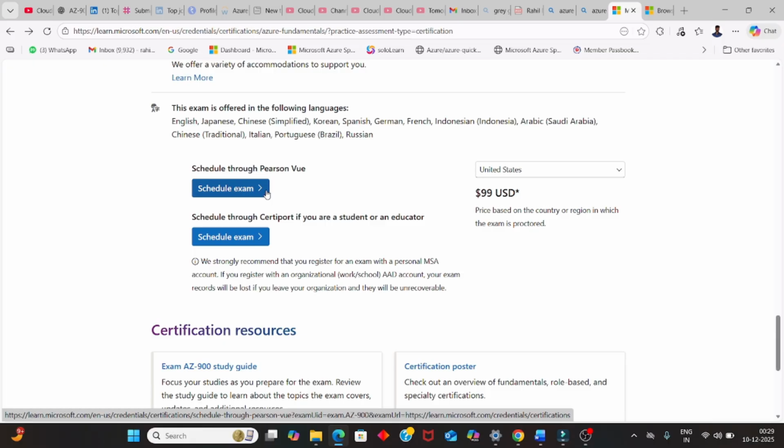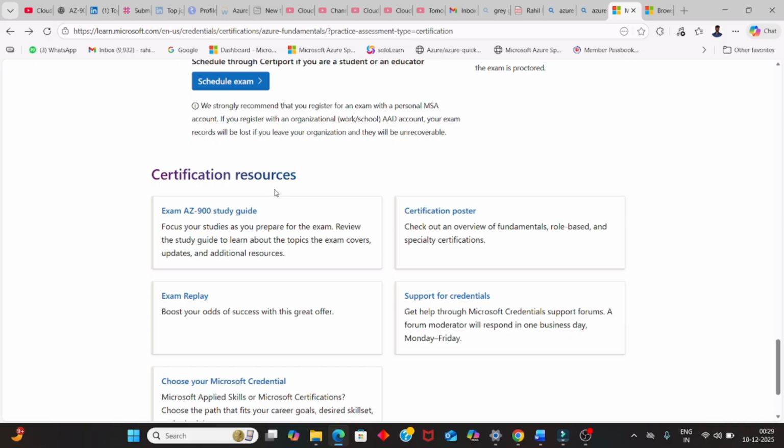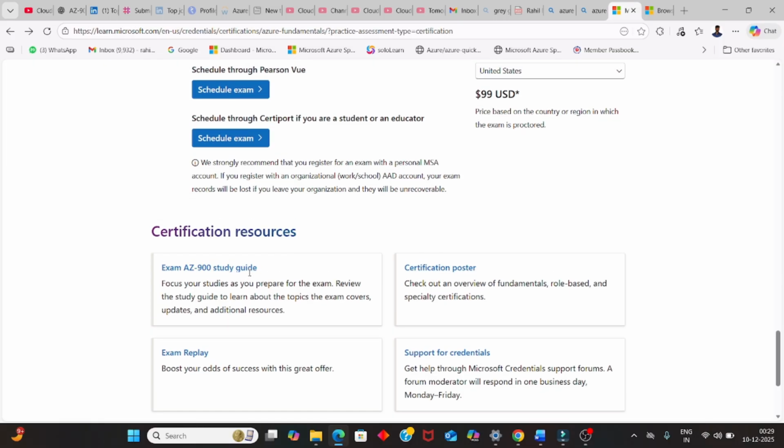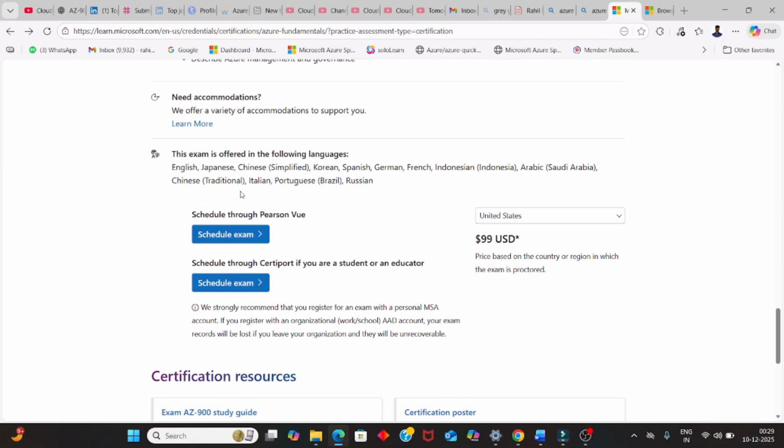Personally, I always schedule my certification using Pearson VUE, whether it's an online exam or an offline exam. The rate is 99 USD. Wherever you are in the world, you can filter your currency here. Certification resources, we again have a study guide. You can take support. Let's ignore this part.